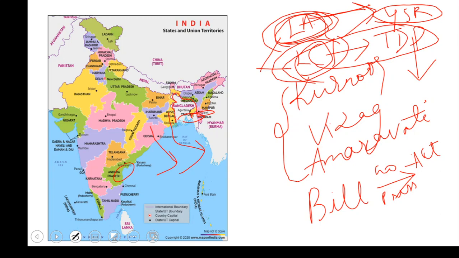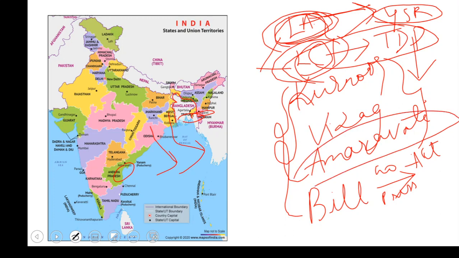If it would have been passed by the legislative council also, it would have become an act, and all these places would be the capital of Andhra Pradesh. But for now, Amravati is the capital of Andhra Pradesh. This was the story behind it. And for Telangana, Hyderabad is the capital. It used to be the joint capital for both states, Andhra Pradesh and Telangana.